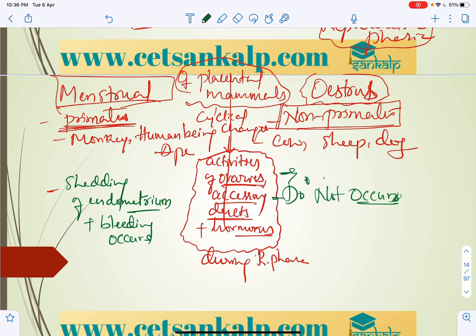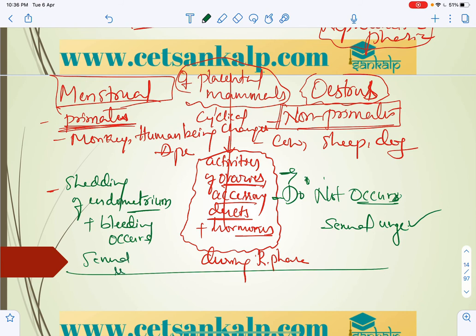And one more difference is the irresistible sexual urge. In the estrus cycle, irresistible sexual urge will be there, and in the menstrual cycle the sexual urge is resistible, so no such urge. Also, no specific heat period will be there in primates, and here there will be a heat period.